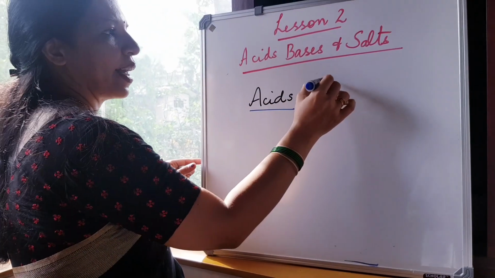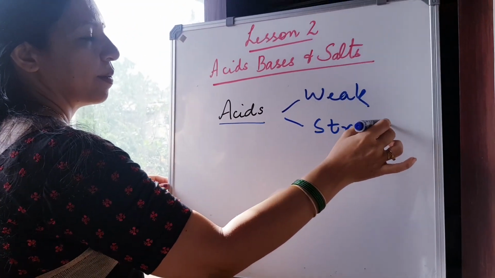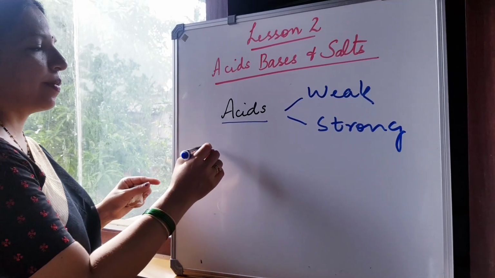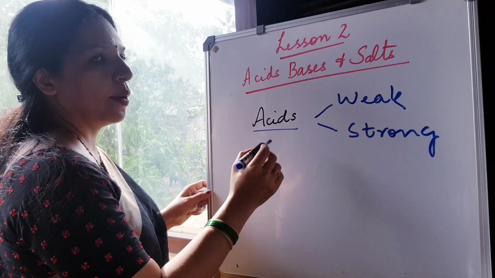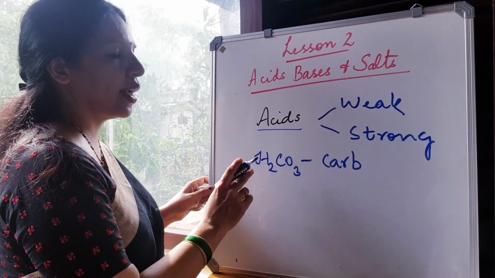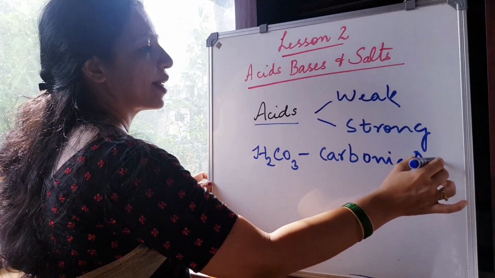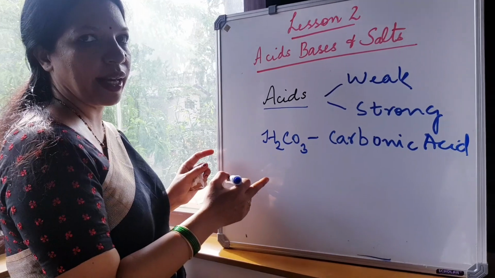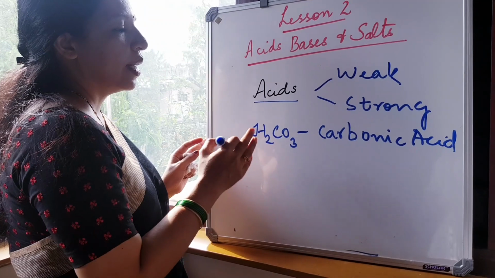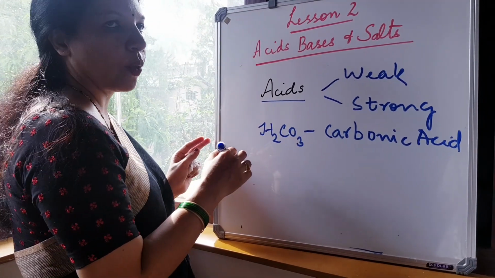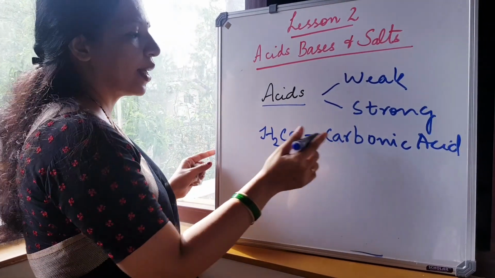Now, acids can be weak or they can be strong. What are weak acids? Acids which do not undergo complete ionization in water are called weak acids. For example, carbonic acid is a weak acid. It only undergoes partial decomposition in water. It is formed when carbon dioxide is dissolved in water, like in soda. Whenever carbon dioxide is dissolved in water, you get carbonic acid.